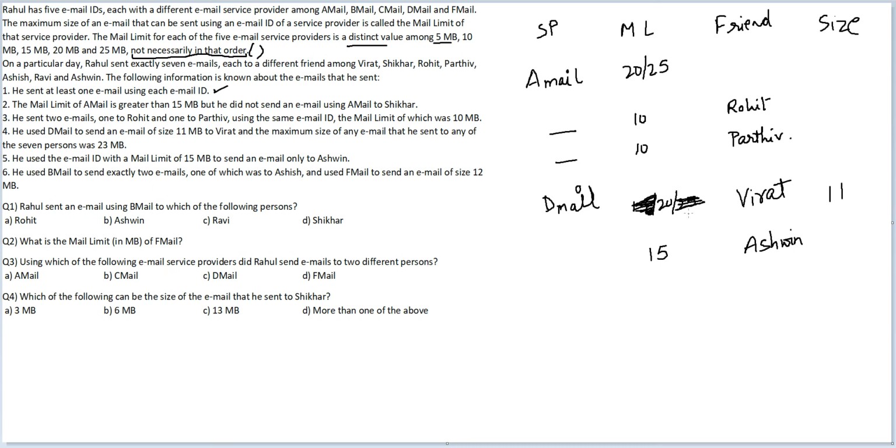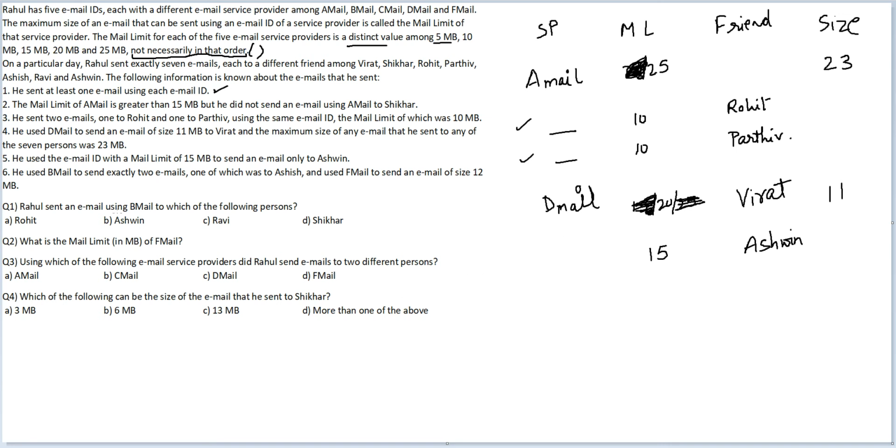And because D mail necessarily has to be 20, A mail will necessarily be 25 now. Mail limit for A mail will necessarily be 25. And when this is 25, the size of the mail sent here will be 23. Okay. I don't know which mail ID here. I know these two are identical. I don't know which mail ID here.